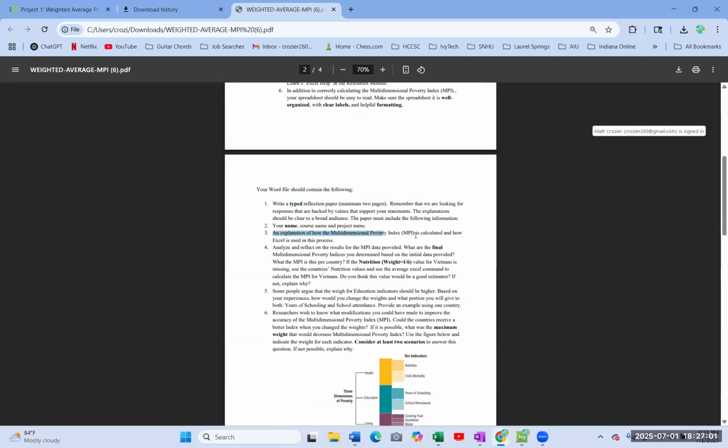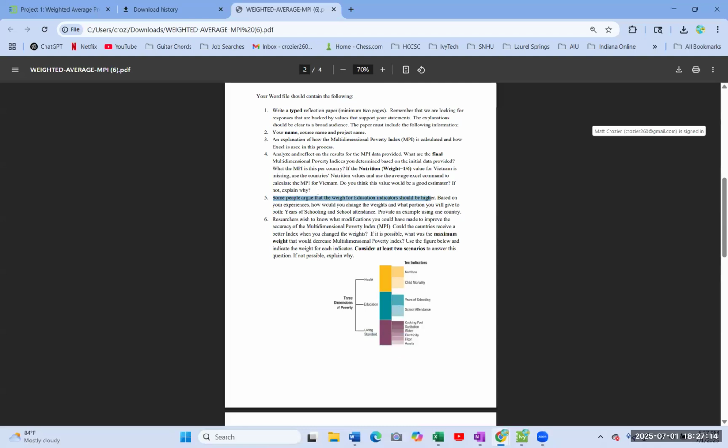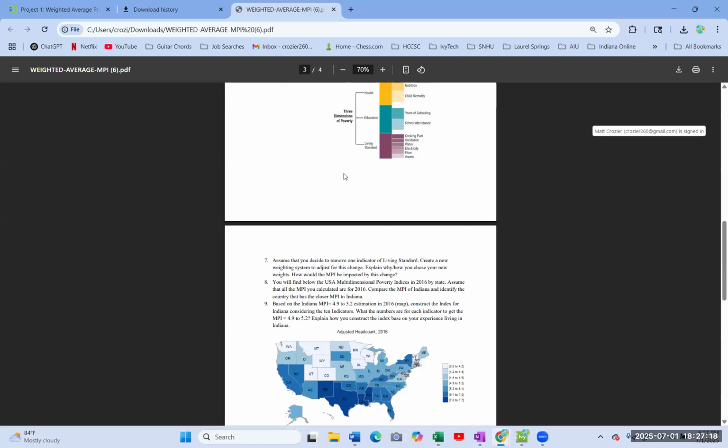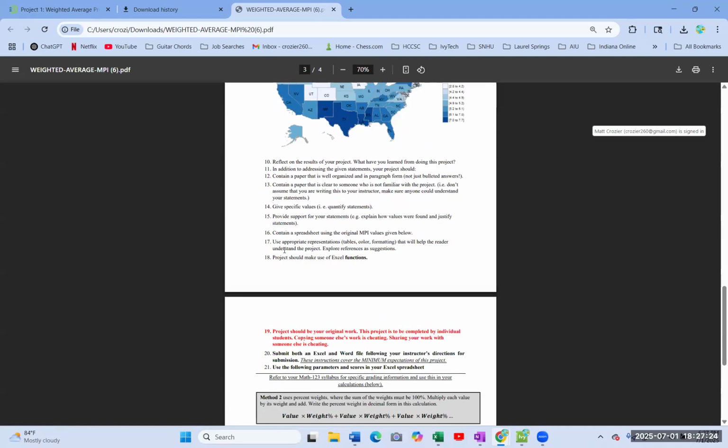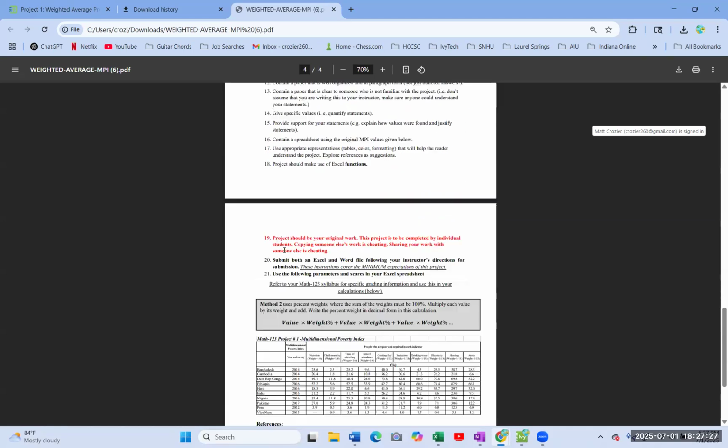You're going to give an explanation of how it's calculated. You're going to analyze your results. Some people argue that education should be higher. You're going to answer that. So it's kind of like they tell you what to write about, and you can just write a paragraph or two about each one, and you will be fine. Just follow the directions, and it shouldn't be too bad at all.